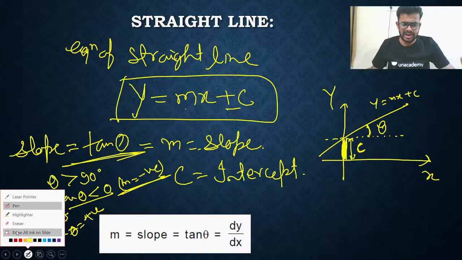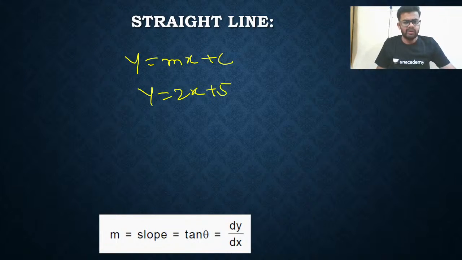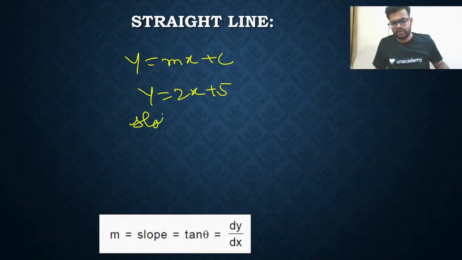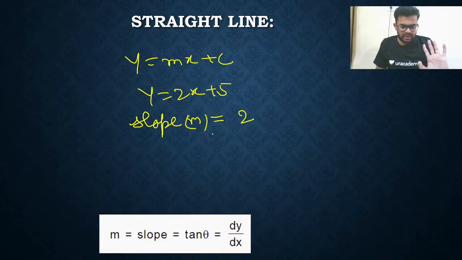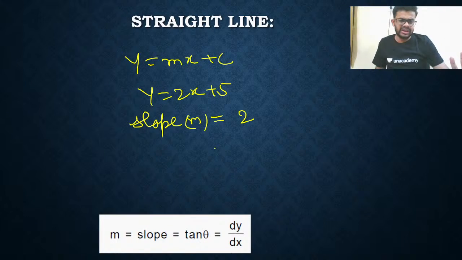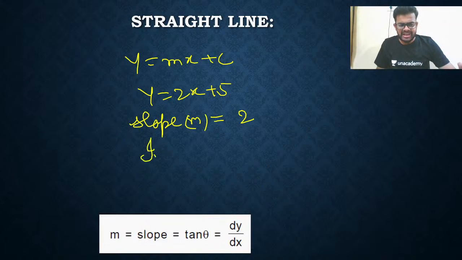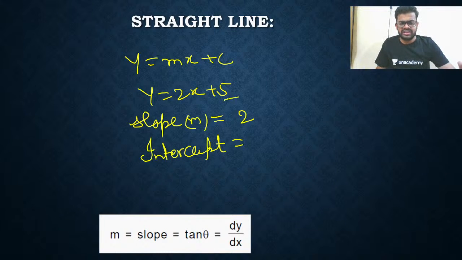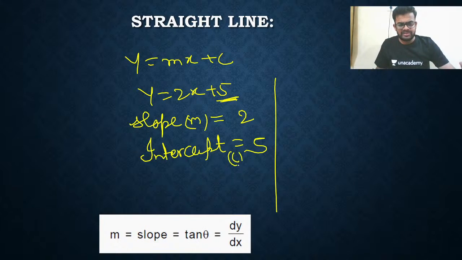Examples I am giving, my dear. Y is equal to mx plus c. This is the equation. I am writing y is equal to 2x plus 5. What is the slope here? So slope m is equal to 2. Just the multiple of x is the slope when the multiple of y is 1. Whenever the multiple of y is 1, in that situation, the multiple of x is called slope. Next, intercept. What is the intercept? Intercept means this constant, so this is 5. So simply you got the value of c here, that is 5.